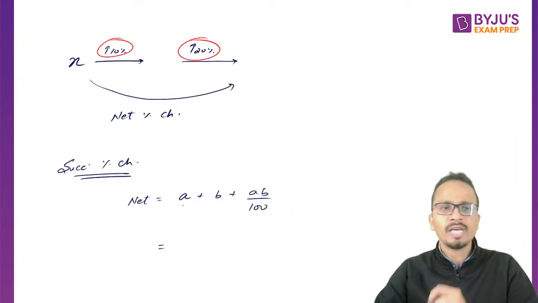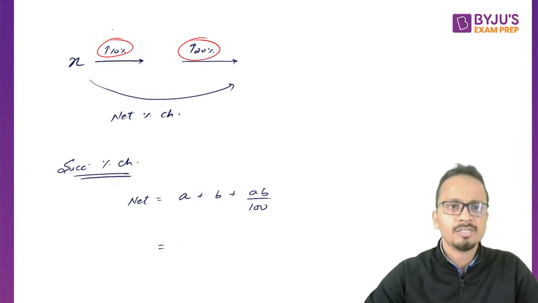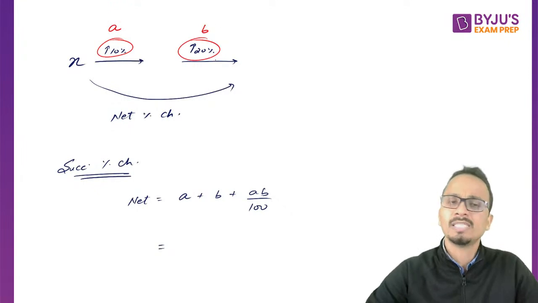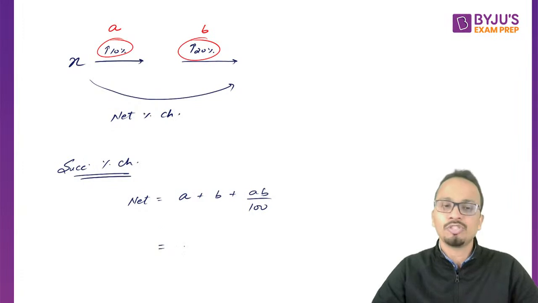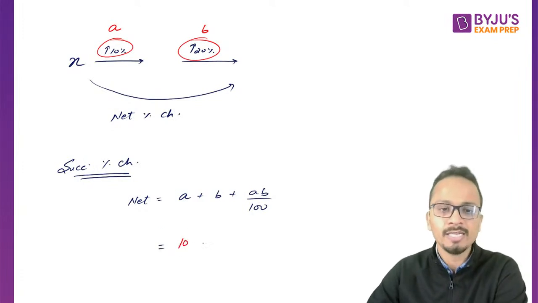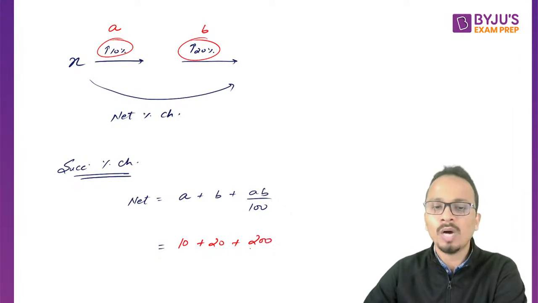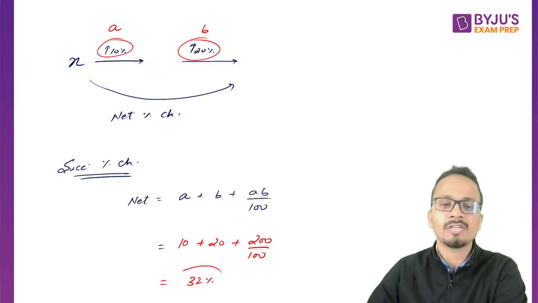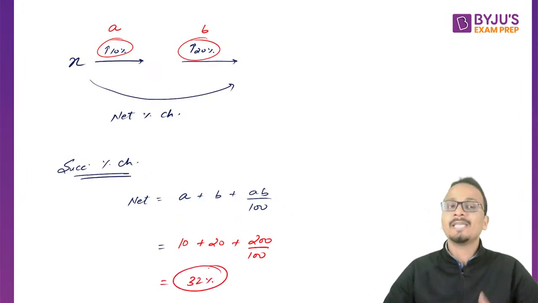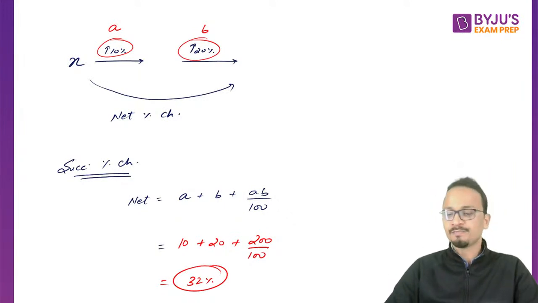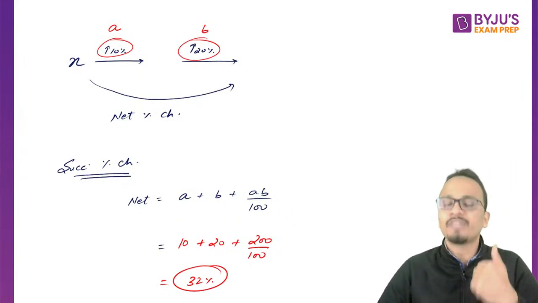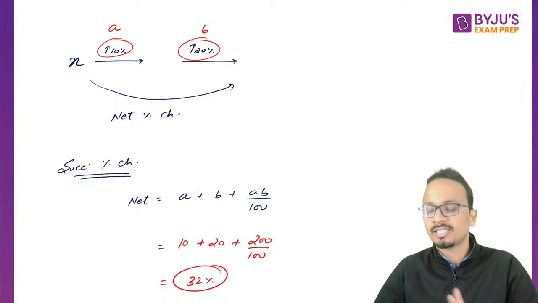So here a is plus 10, this is a and this is b. Just substitute these two values and you will get the final net percentage change. So a is 10, b is 20. Now 10 into 20 is 200 upon 100, and upon solving you will get the answer as 32%. So yes, there is a net percentage change of 32% if you have two changes of 10% and 20% successively.